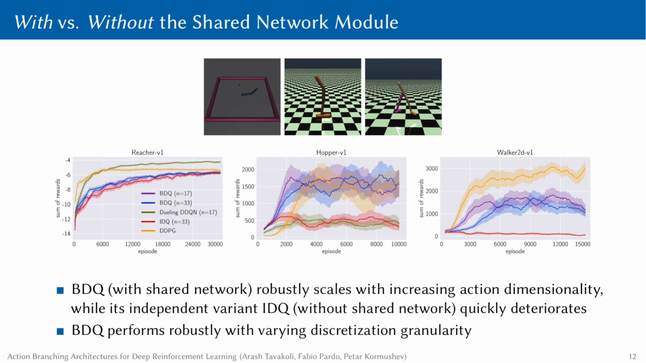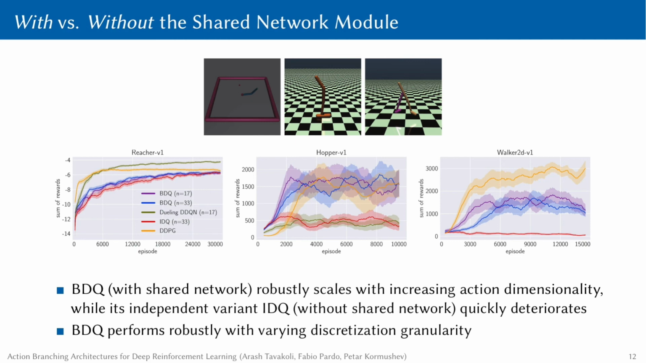We evaluated the performances of both BDQ and IDQ on a set of standard continuous control benchmark domains from OpenAI's MuJoCo Gym collection. The results show that the performance of IDQ, shown in red, quickly deteriorates with increasing action dimensionality. In particular, going from the reacher domain with 2 joints to the hopper domain with 3 joints renders the IDQ agent ineffective. This is while BDQ continues to perform well across all tasks and converges to good policies.